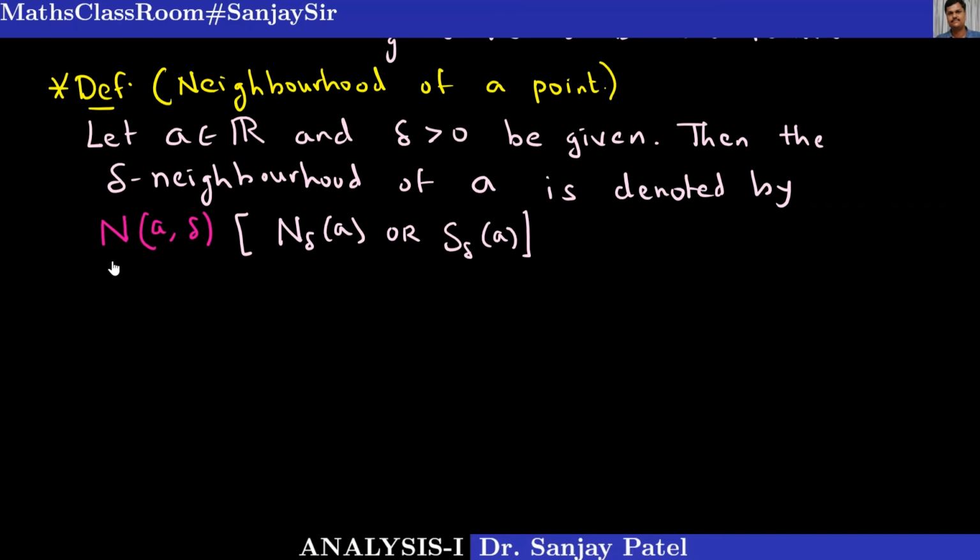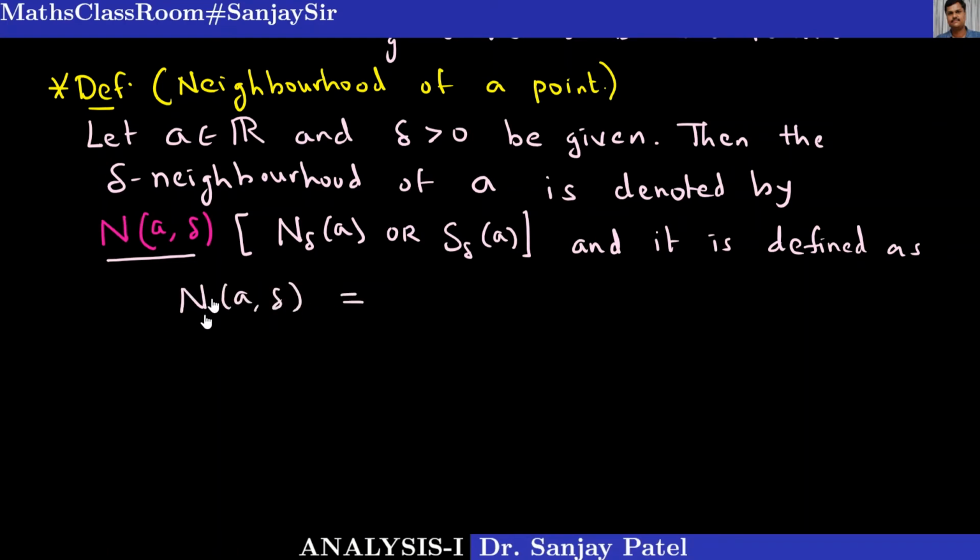We are going to consider this symbol N(a, delta), and it is defined as the open interval (a minus delta, a plus delta). So this is our definition of delta neighborhood of a.